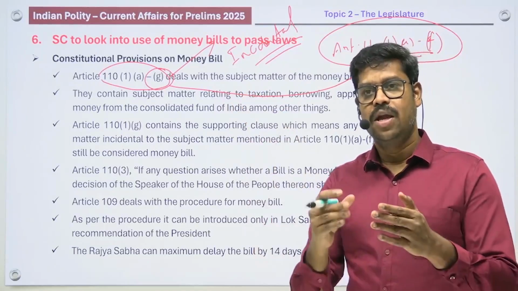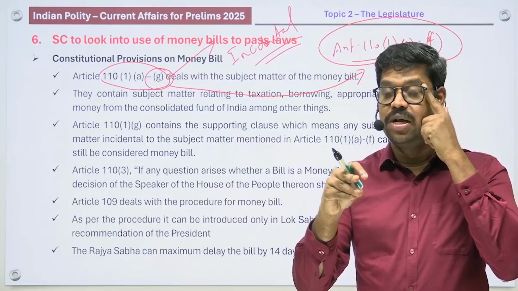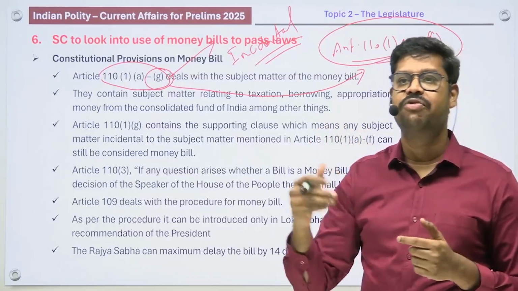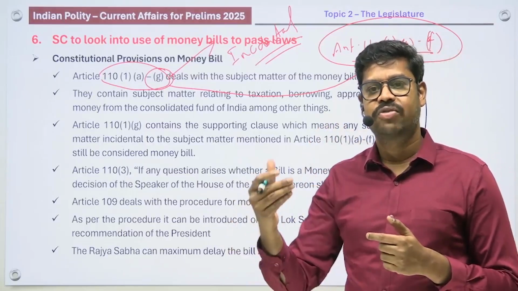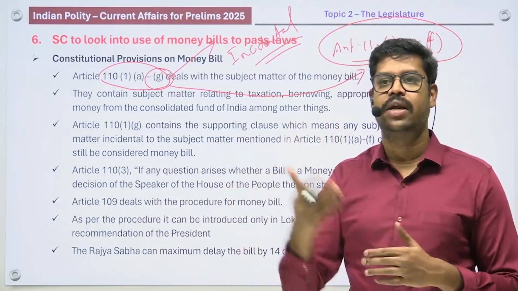So in order to collect taxes, if a bill is introduced and that bill is also providing for collecting fines and penalties, because those fines and penalties are very, very important to enforce this particular act, that is to collect taxes.